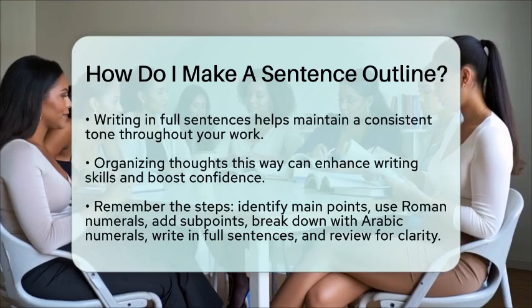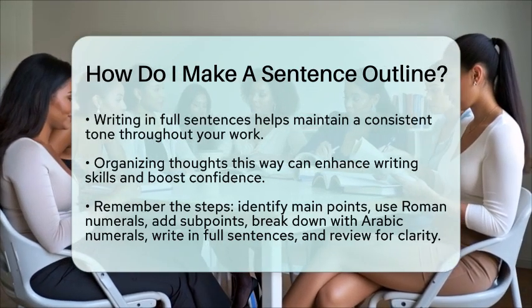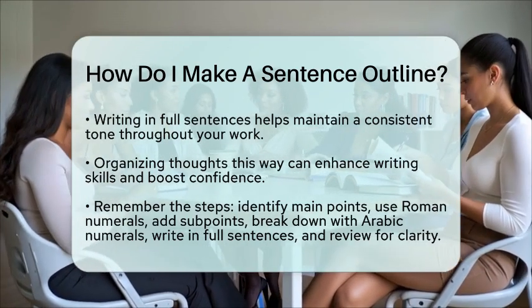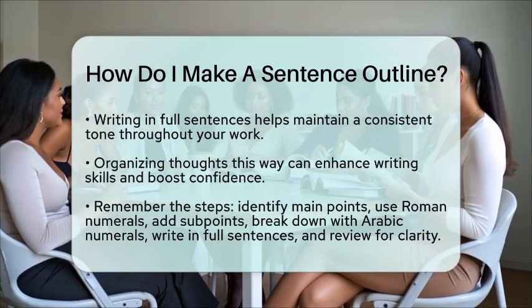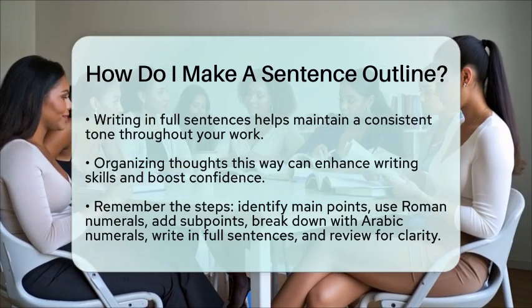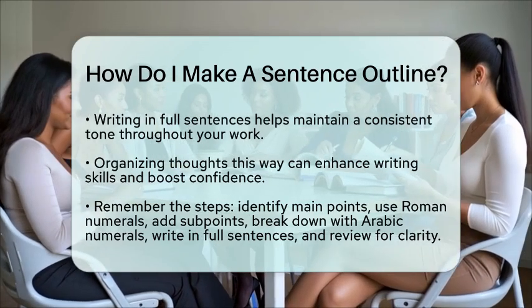So, if you want to make a sentence outline, remember these steps. Identify your main points, use Roman numerals, add subpoints with capital letters, and break those down with Arabic numerals. Write in full sentences and review your work for clarity. With practice, you will find this method becomes a powerful tool in your writing arsenal.